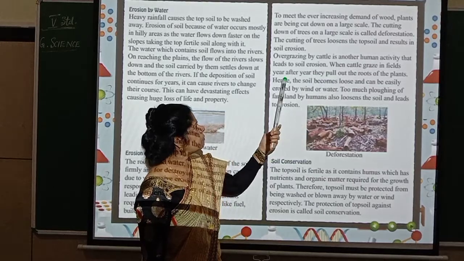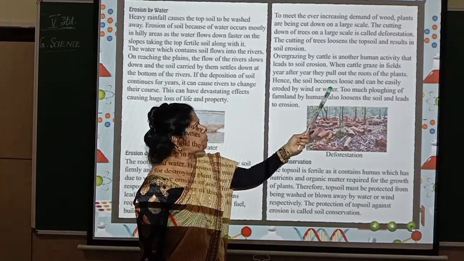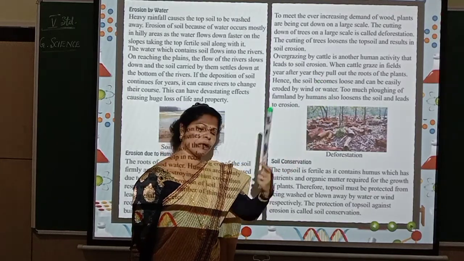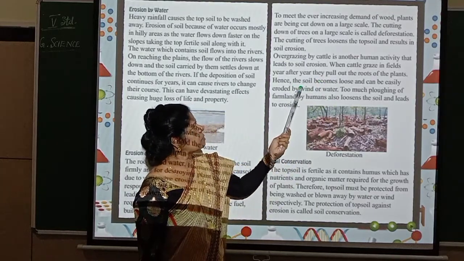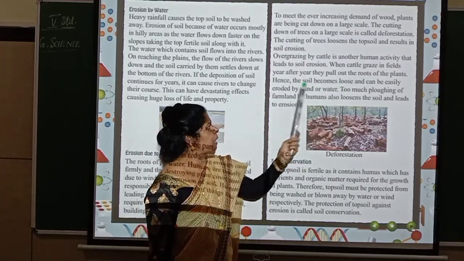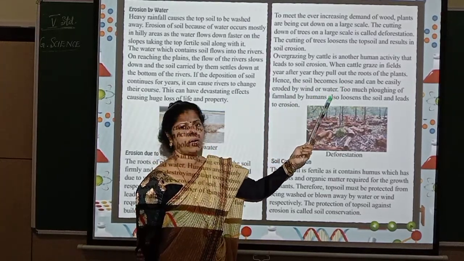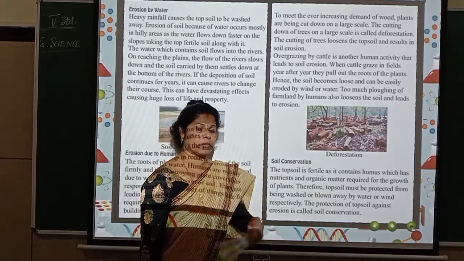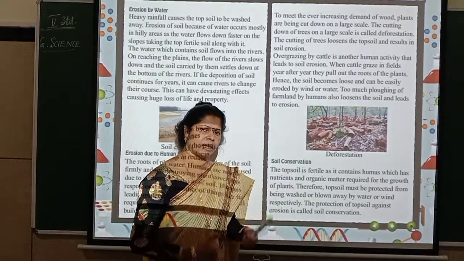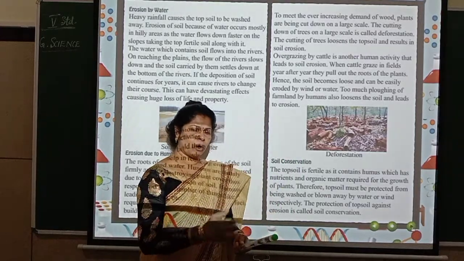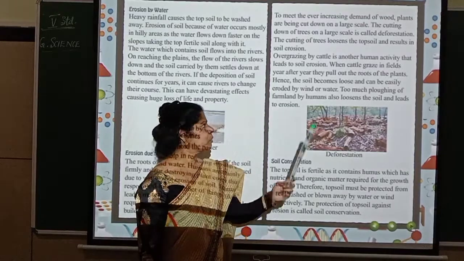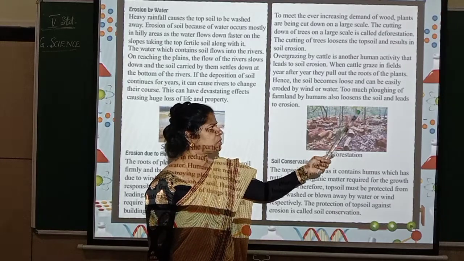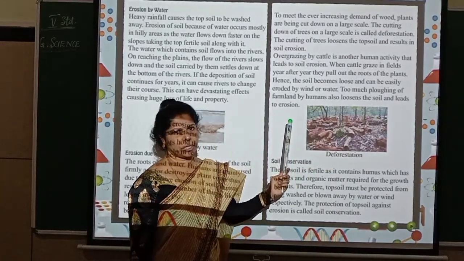When cattle graze in fields, year after year, they pull out the roots of the plants. When there is not a sufficient amount of food, what happens? Even the roots will be pulled out. Hence, the soil becomes loose and can be easily eroded by wind or water. Too much plowing, even if you go on plowing too much. Plowing means what? You are going on digging the ground, isn't it? So when you go on digging the ground continuously, what will happen? See, too much plowing of farmland by humans also loosens the soil and leads to erosion.